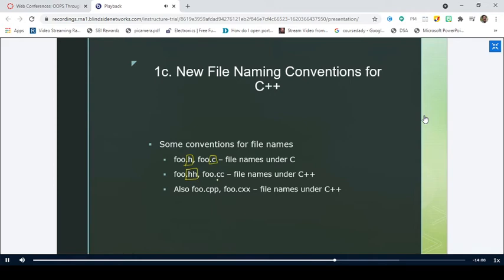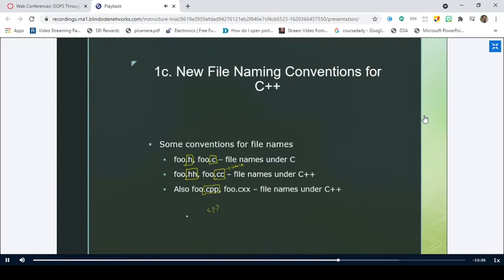Similarly, to identify a C++ program, it has an extension of .cc, right? So .cc is exclusively used in Unix, I think. But there is another extension for a C++ program, which is .cpp. This is very convenient for us, right? Why? Because if you take the acronym C++, it is CPP.